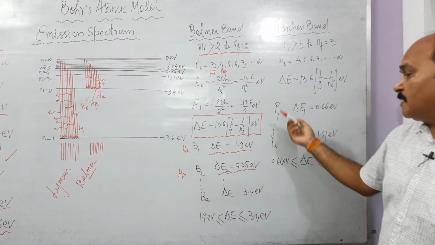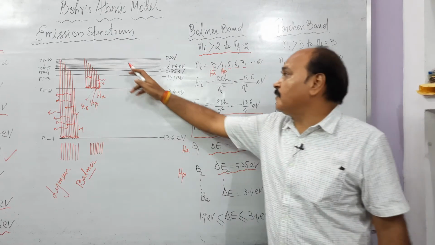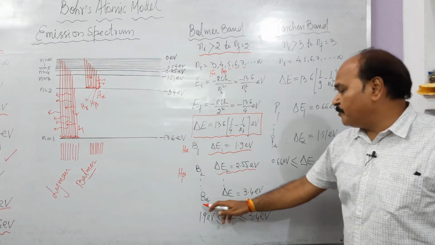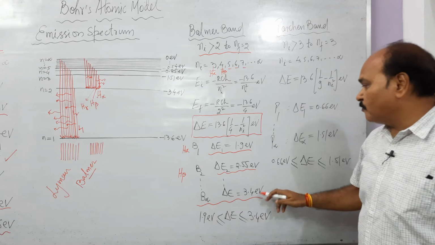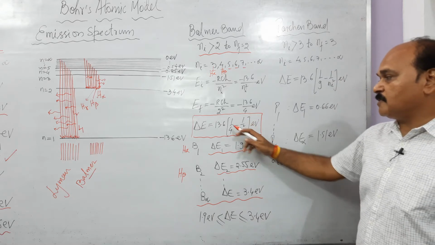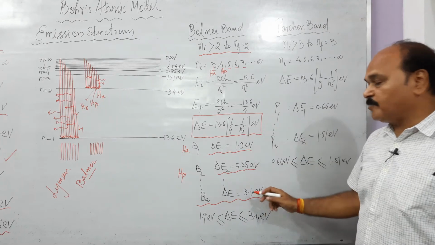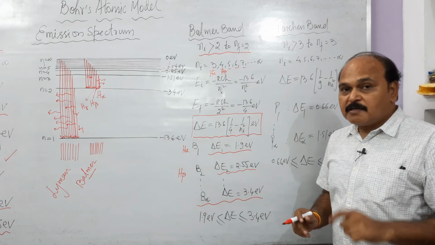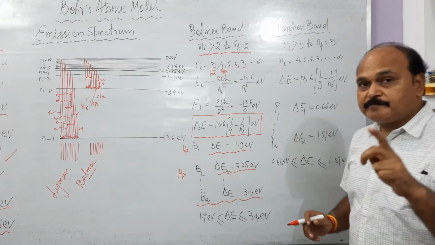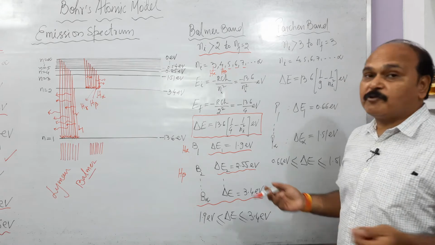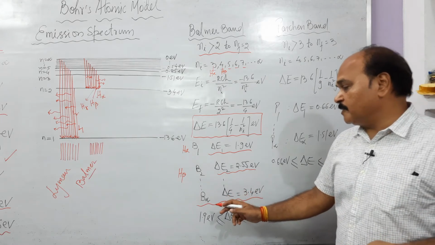And the last Balmer line is produced when transition takes place from infinity to level number 2. And that energy is 3.4 electron volt. Why 3.4? Because 1 upon infinity square is 0. So 13.6 upon 4 electron volt, that is 3.4. So 3.4 electron volt is the maximum energy of any Balmer photon. This is also the series limit.